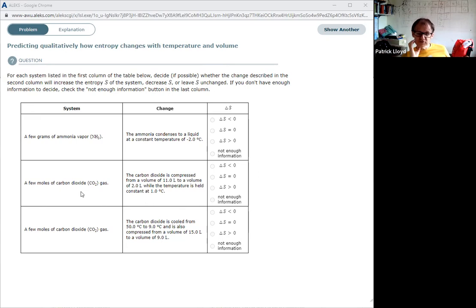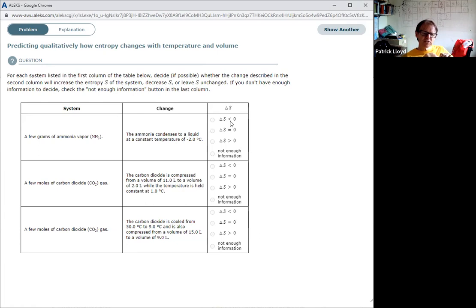However, what happens when a gas is converted into a liquid? It condenses down to a much lower volume. That reduces the number of possible states of the molecules, so we're going to see a reduction in entropy. A reduction of entropy is a change of entropy that's less than 0. So we would select delta S is less than 0, change which is negative.